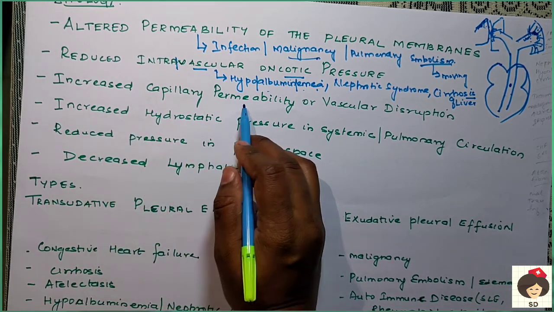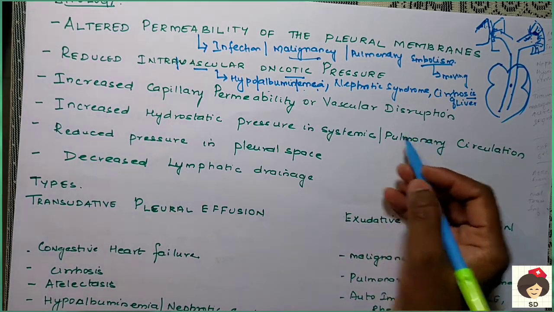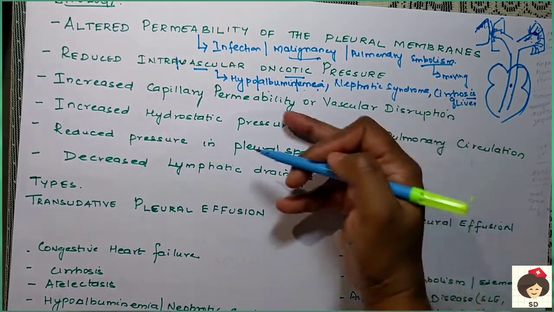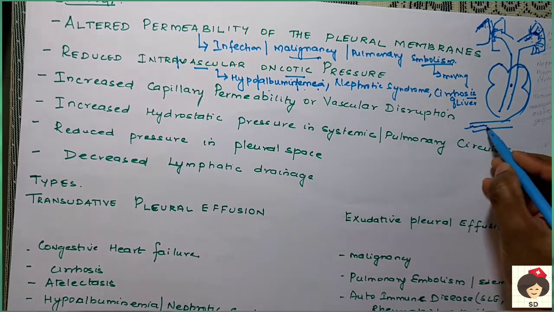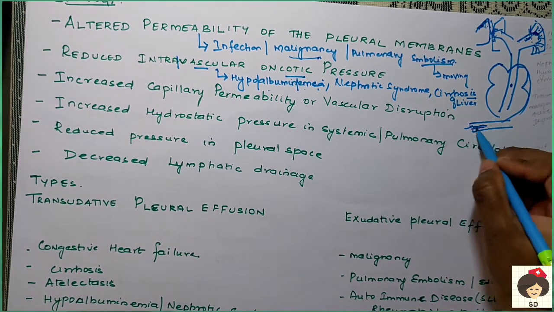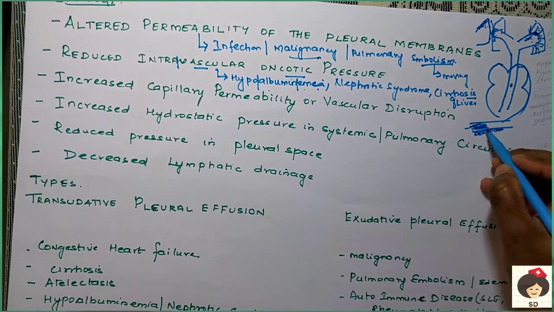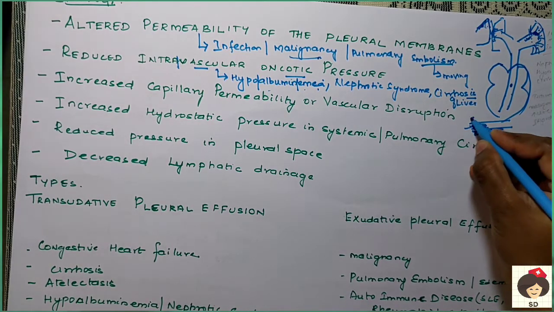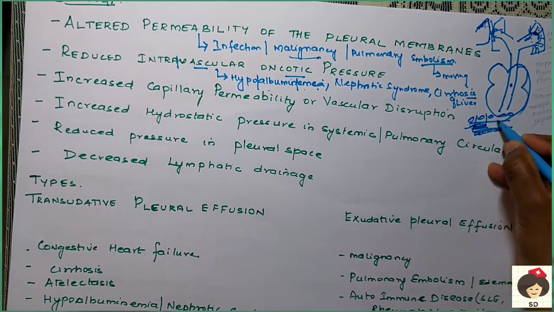Next, increased capillary permeability or vascular disruption. Capillaries have blood. When there is more tension created, that means more fluid is accumulated in the capillaries, the cells in the capillary are arranged intact. When the pressure is increased, the cells move far apart, so that the fluid starts coming outside.